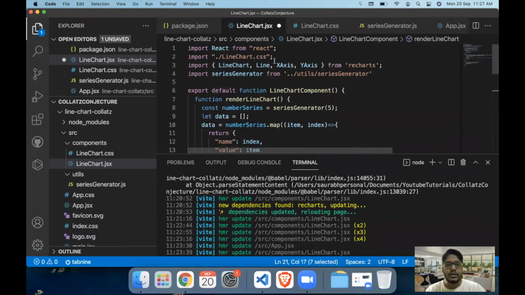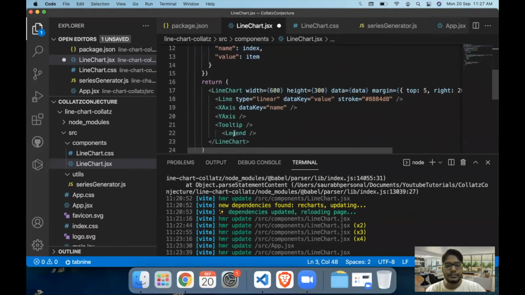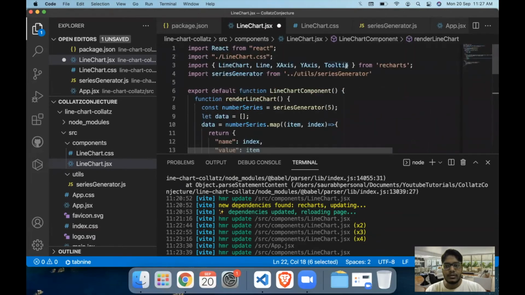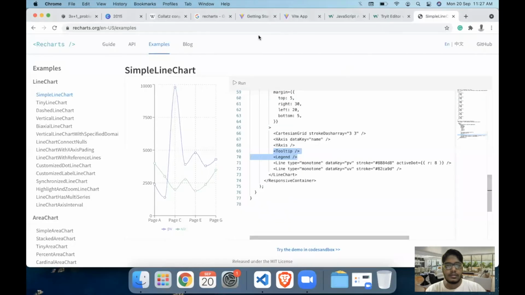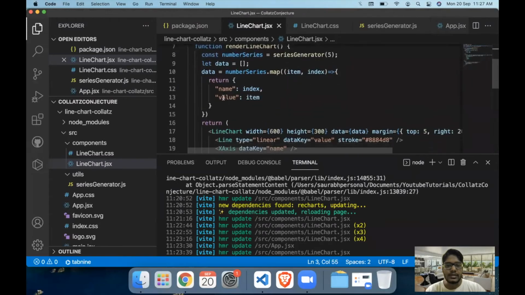Let's import the tooltip and legend as well. And we have the value and the other stuff. So instead of value, we can set this as Collatz conjecture or series.